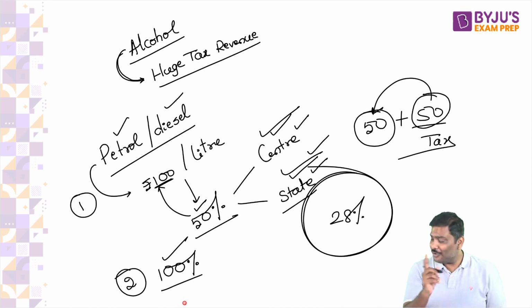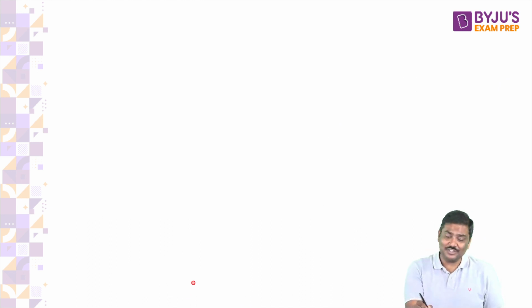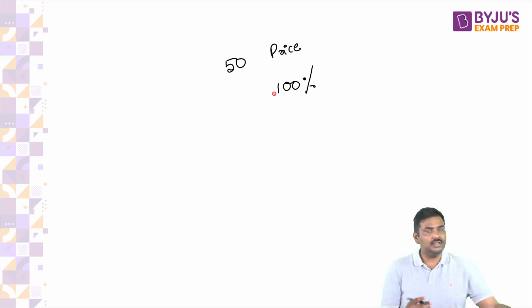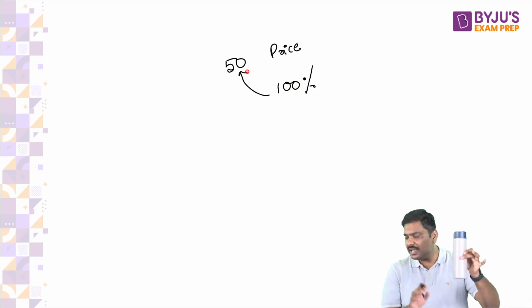Okay. Focus on the CSAT paper as well. If your price is 50 rupees and the tax rate is 100%, how much will be the tax? Arey baba, it's a very simple calculation. Don't make a mistake here also.